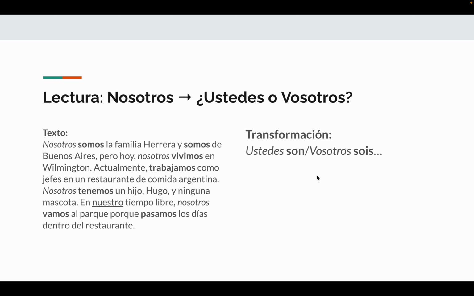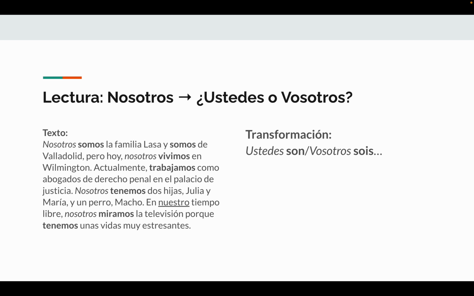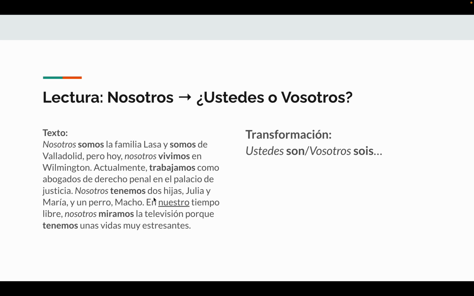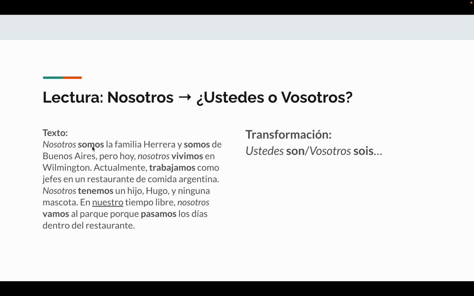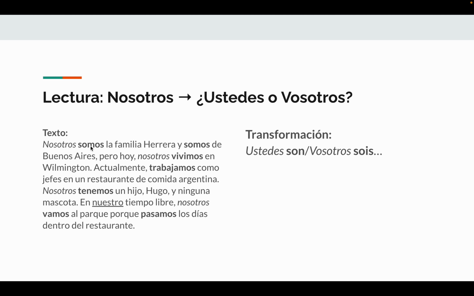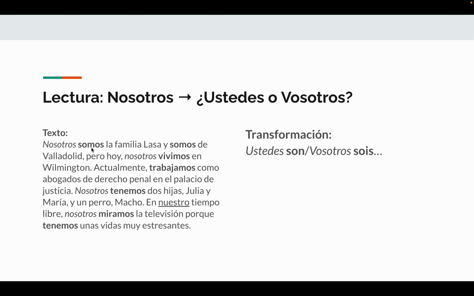After you've done that, we have a little bit of higher level work. We also have 2 plural ones here. Instead of being in the yo form, I went to the plural first person subject, which is nosotros. Both of these paragraphs are basically the same, but we can see that there's some differences here. So nosotros somos and nosotros somos. Subjects and conjugations are all going to be the same.